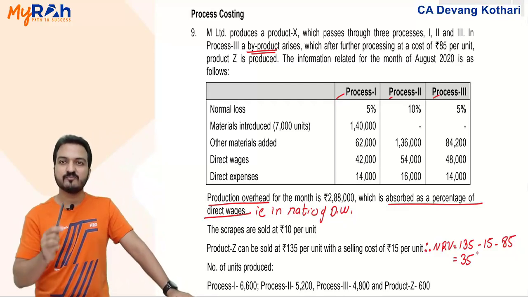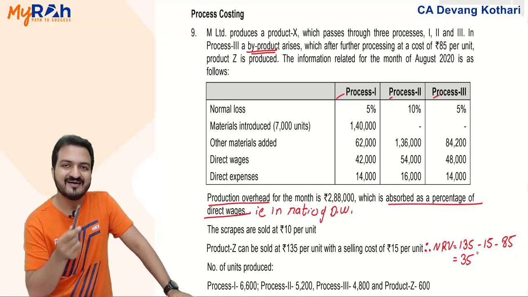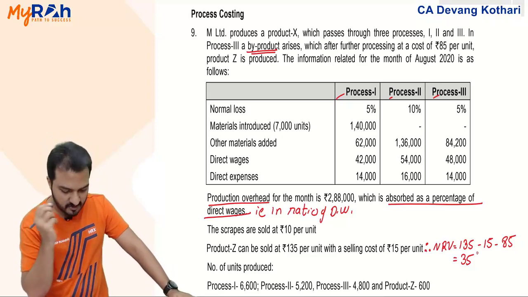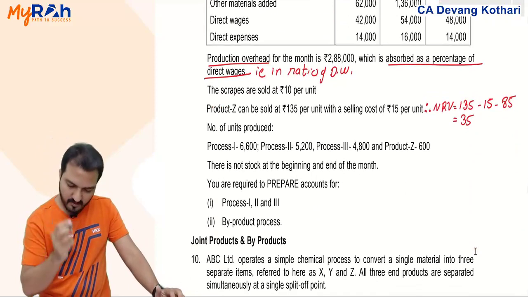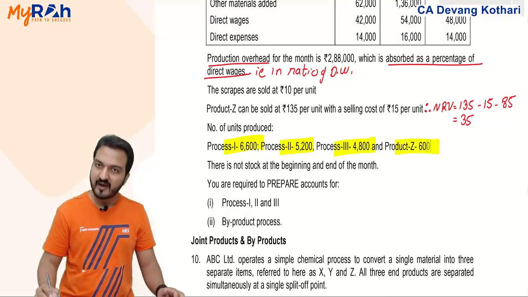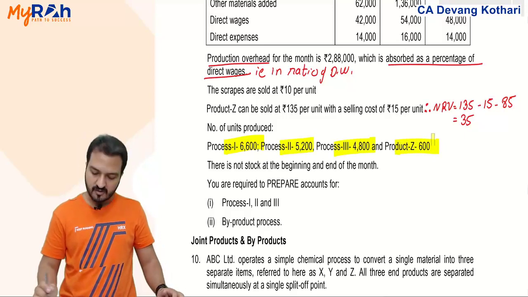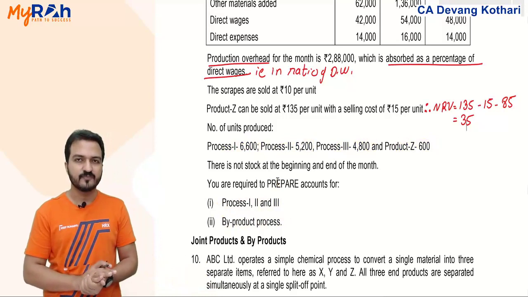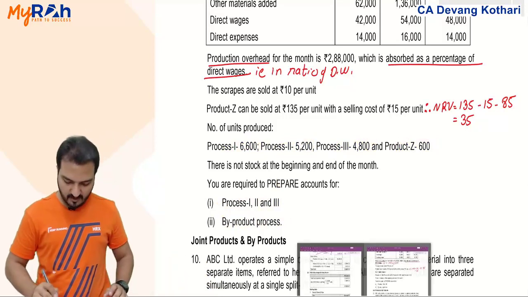Done? Yes. So my NRV, my byproduct will be credit in process 3 at the rate of 35. Clear? Yes. Units you are given, dekho. Units produced in process 1, process 2, process 3 and byproduct are separately given. You are supposed to prepare process 1, 2 and 3 account and byproduct process account. In short, my process accounts.